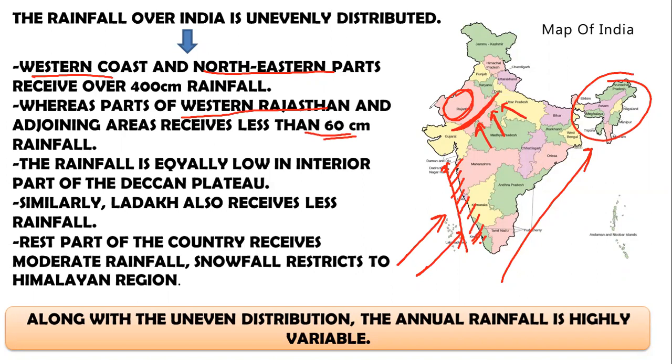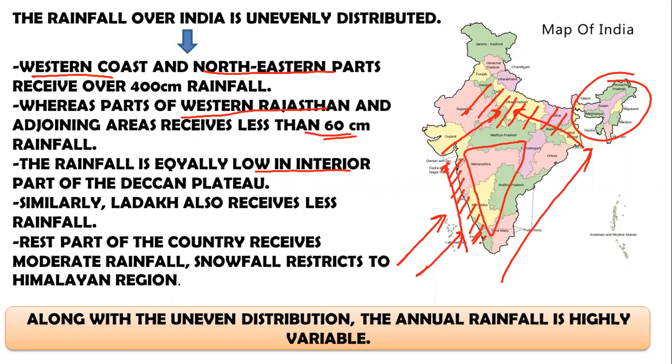The rainfall is equally low in interior part of the Deccan Plateau. Now the Deccan Plateau does not receive much rainfall as well. Why? Because the Arabian Sea branch and the Bay of Bengal branch, they merge over the northern plains. So the northern part of India receives quite high rainfall, but the Deccan Plateau fails to get much precipitation.